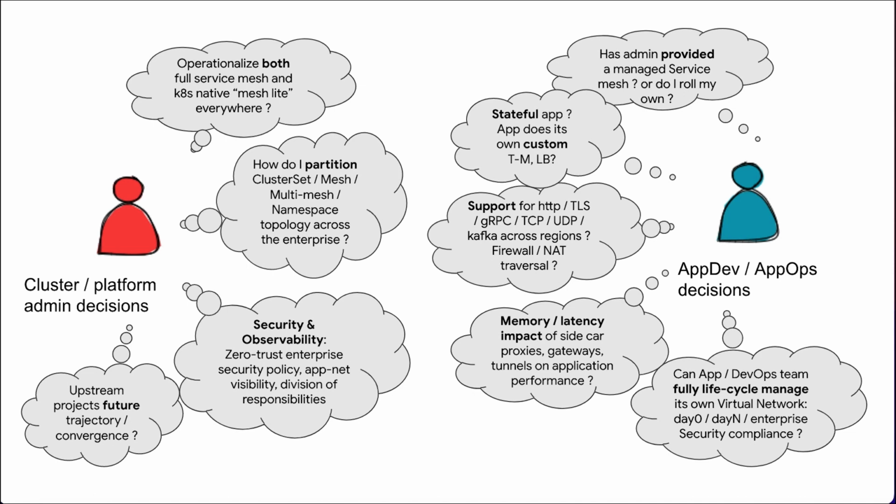I think the key point to take away is that there's a lot of enterprise-centric decisions that the admin needs to think about, such as partitioning of topologies or zero trust enterprise security policies and having the visibility. And then the app developer has an equally wide set of factors to consider, including things like if their application needs different kinds of protocols, does this technology support TCP and UDP across regions? I need to run Kafka across regions. Can these traverse firewalls if some of my clusters are behind firewalls?